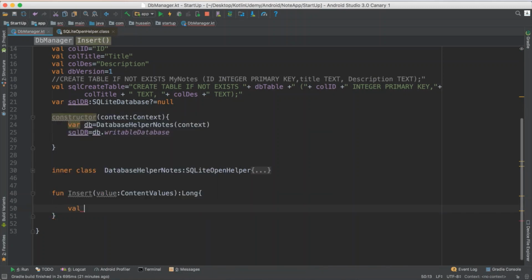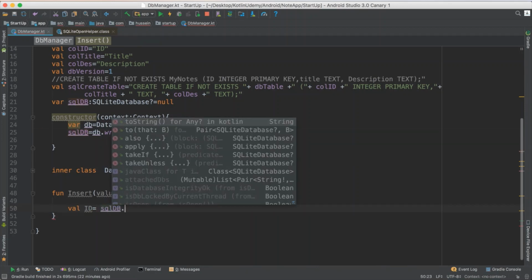So I say val id, or yes, val for id. You say I have the database connection here from the constructor. I say hey, .insert.